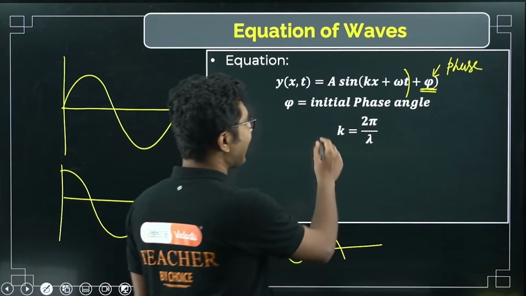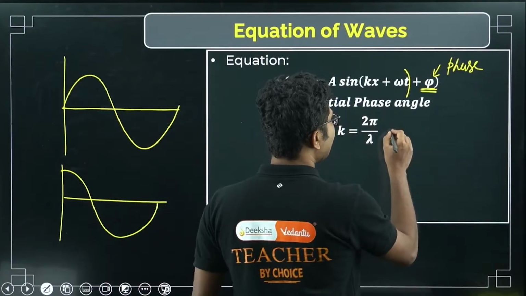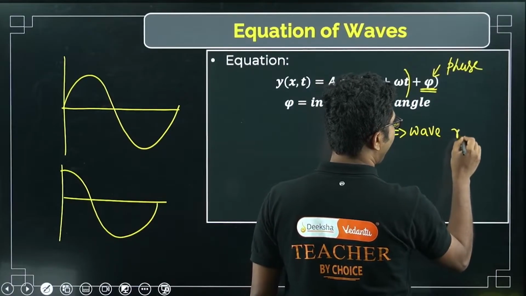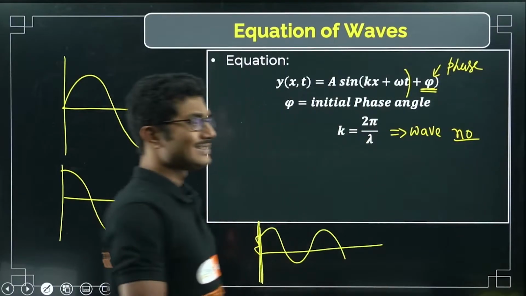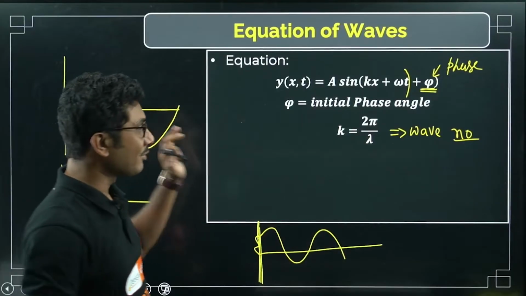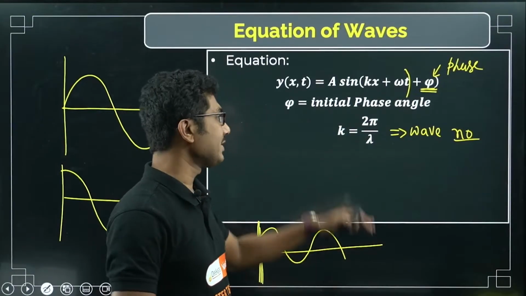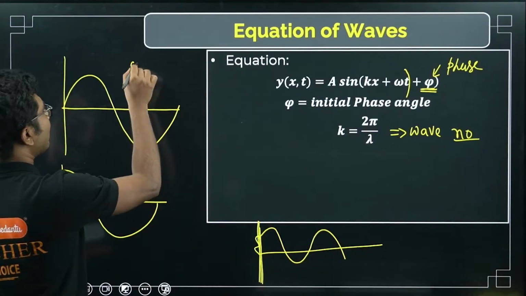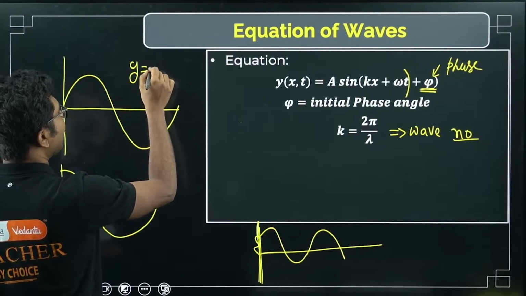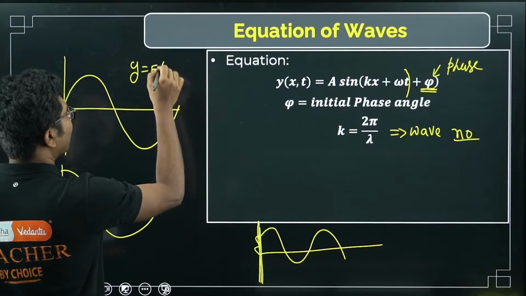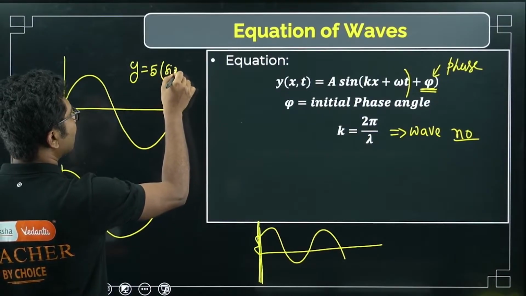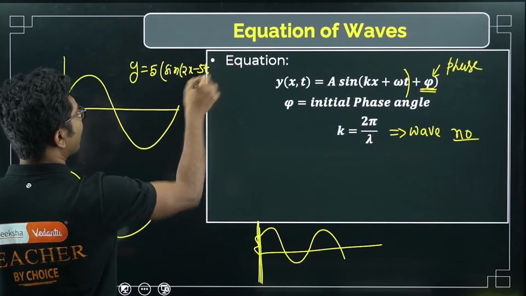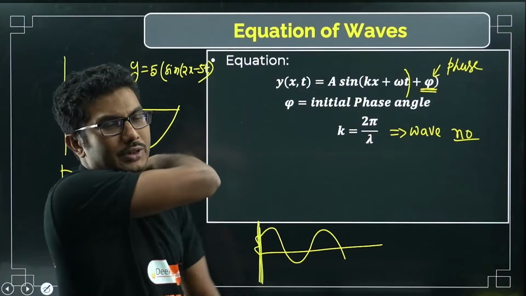This term k = 2π/λ is called the wave number. This has a physical meaning. I am not going into detail of the physical meaning of this, but if some equation is given, for example, y = 5 sin(2x − 5t), suppose I give you some equation like this.